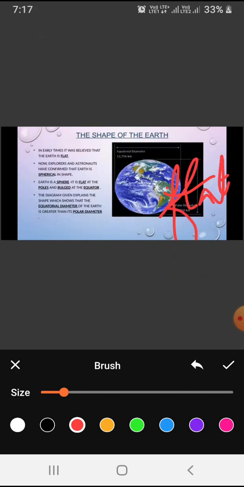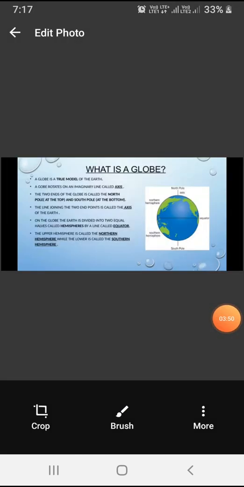Now, explorers and astronauts have confirmed that earth is spherical in shape. Earth is a sphere. It is flat at the poles and bulged at the equator. Dear students, the diagram given explains the shape, which shows that the equatorial diameter of the earth is greater than its polar diameter.